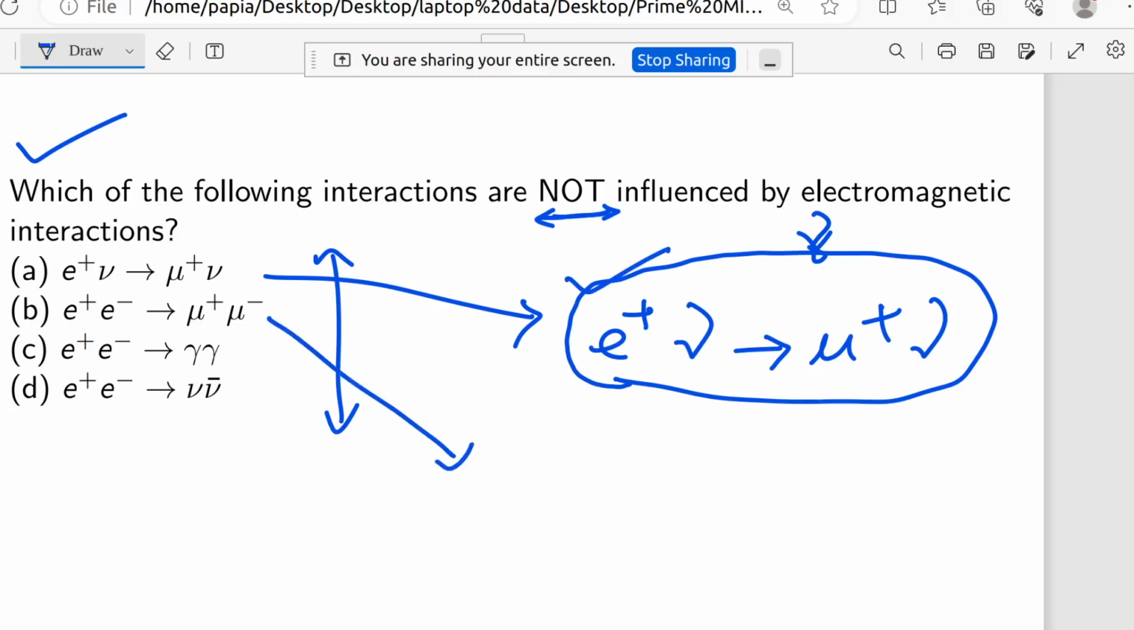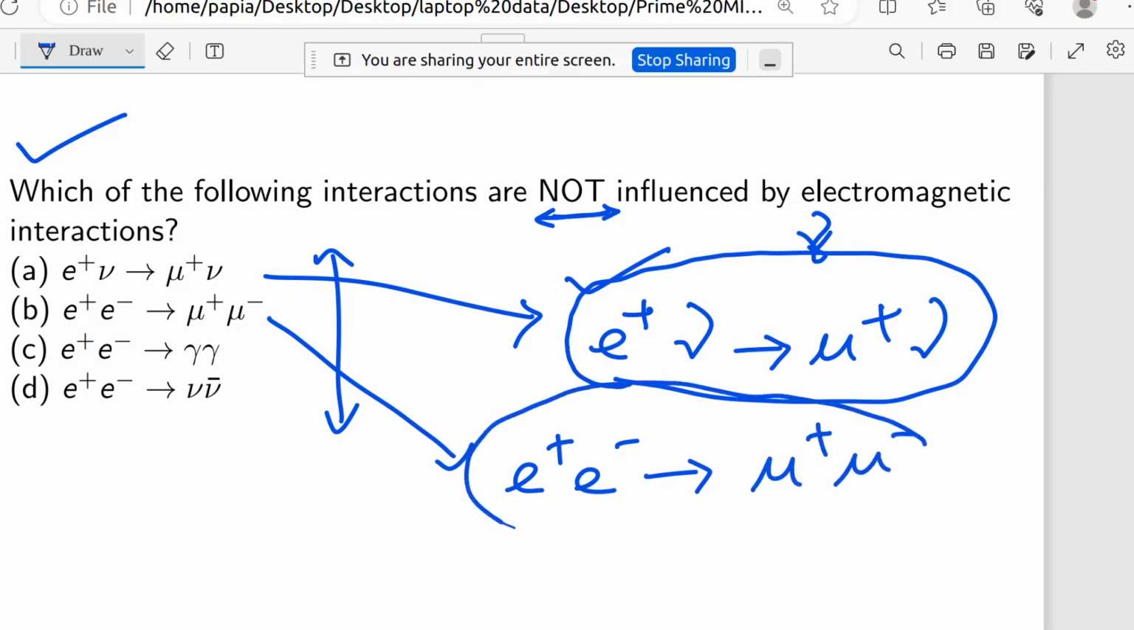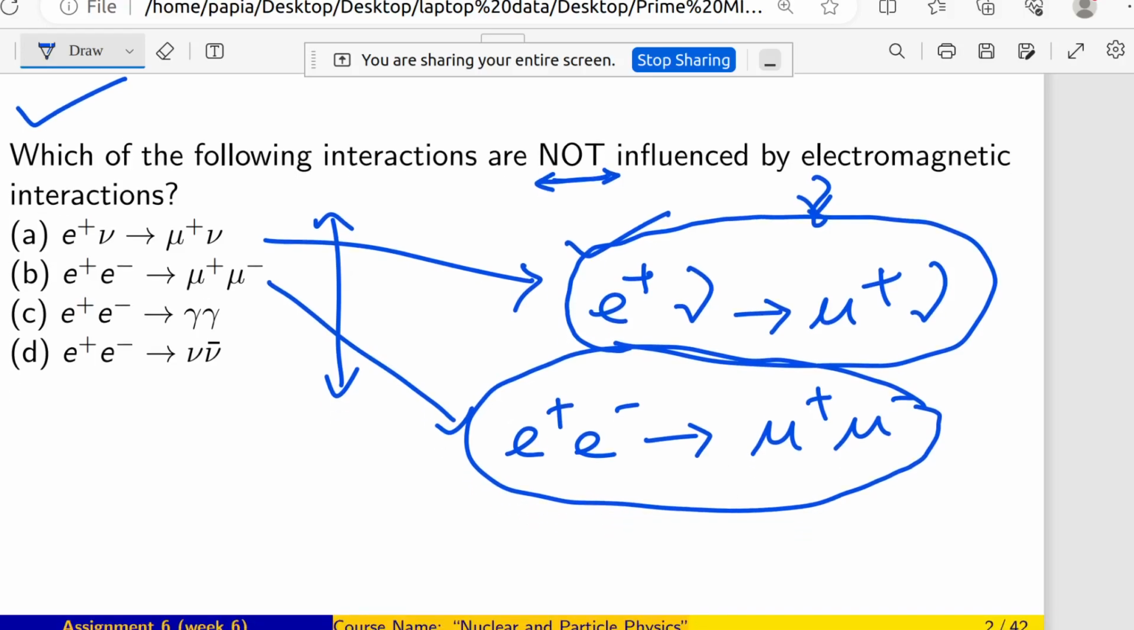But here you can also see e plus e minus going to mu plus mu minus. This is also not mediated by gamma, and the outgoing particle is also not gamma. And this one, e plus e minus going to gamma gamma, right? So this will definitely be an electromagnetic interaction.